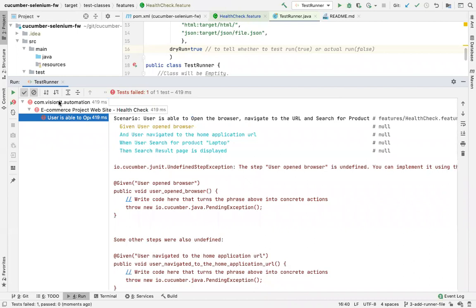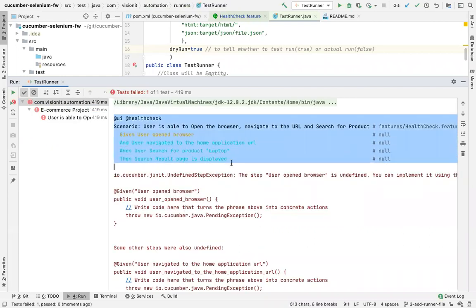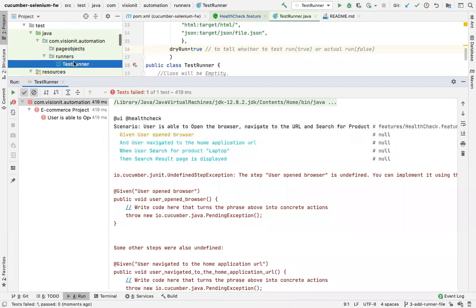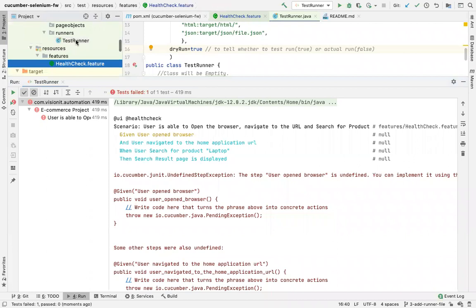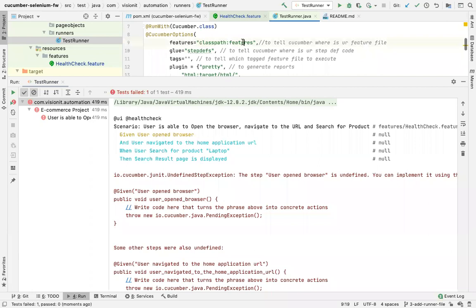So it is saying that I am trying to run this feature file. How did Cucumber know which feature file to run? Because I ran the test runner, right? I did not run this. In the test runner I had mentioned that the feature is placed inside the feature folder or feature directory in the class. That's how it knew where the feature is and what to run inside it, so it wrote that I'm running this.